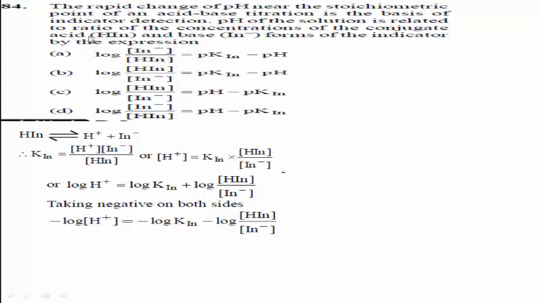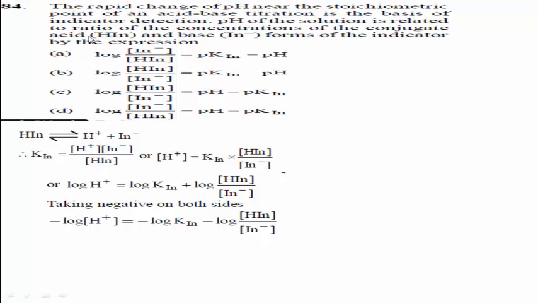But one thing you remember, for an acid base indicator, it follows, see the points: the conjugate acid is converted to H plus and the base In minus, so H plus equals K_In into HIn divided by In minus, or log H plus equals log K_In plus log of HIn divided by In minus.